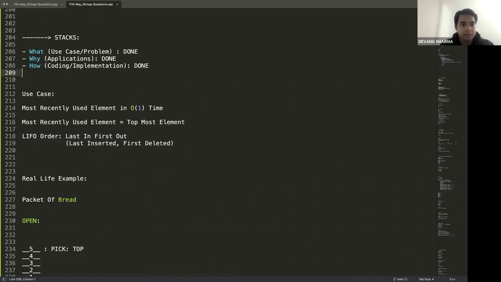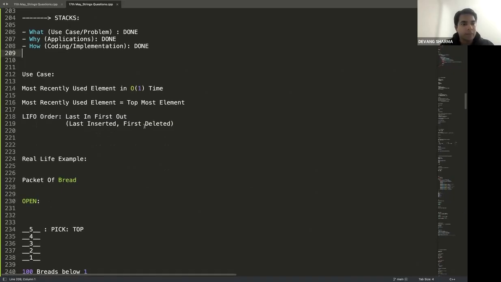What is the use case? What is the application? How it is coded and implemented? The use case is it takes the most recently used element in big O of one time. When you say most recently used element, that means the topmost element in a stack. It follows an order called LIFO, which is last in, first out.